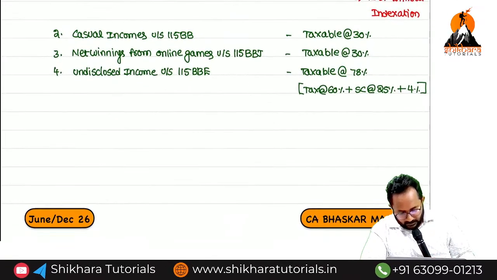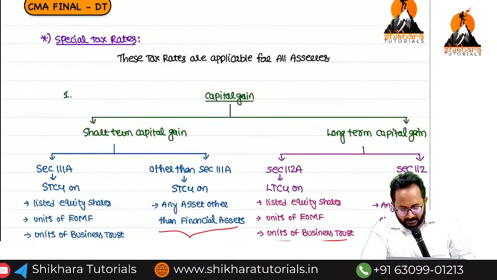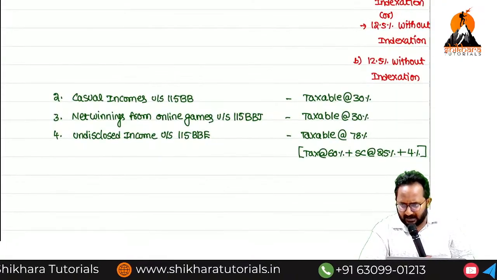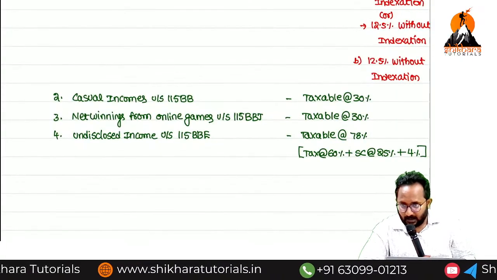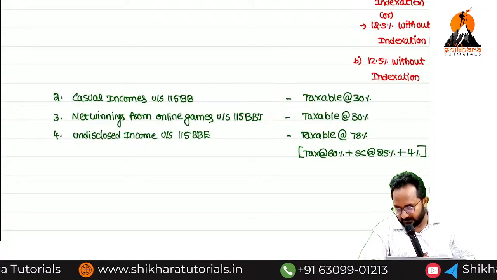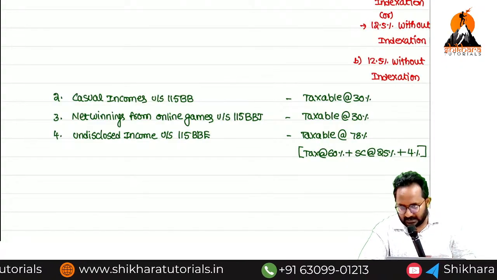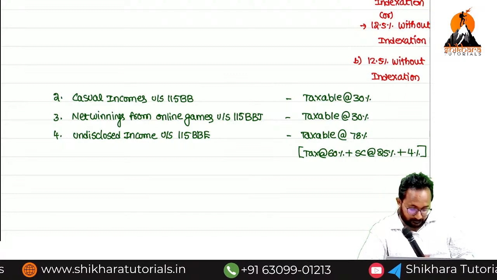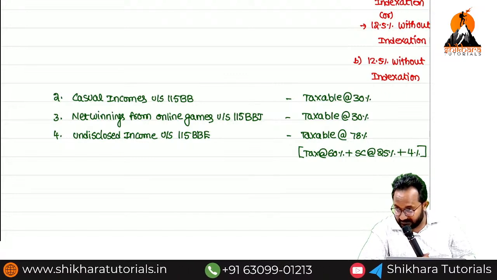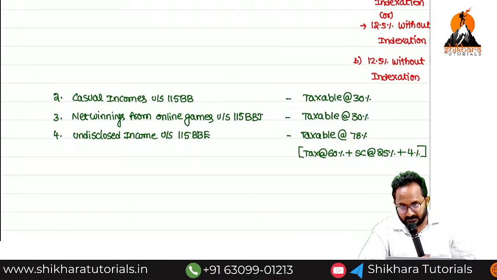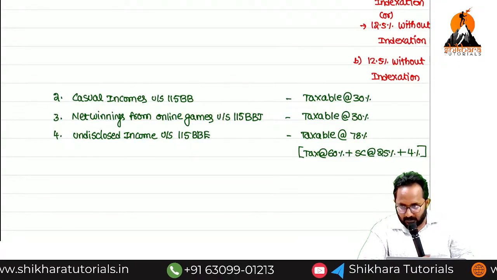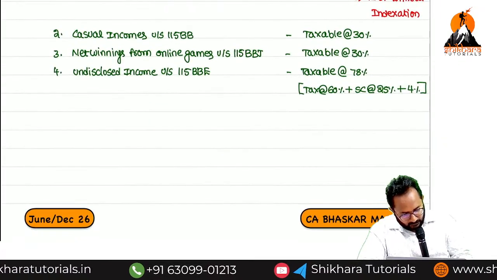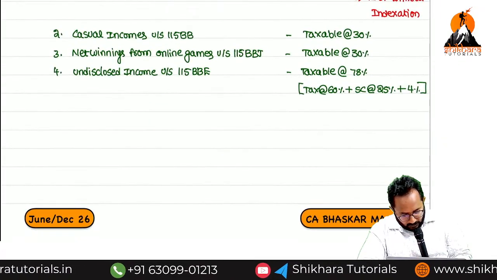Next, I want to write a few points relating to this. Many students have doubts, sir, are these the only special incomes? No. Other incomes are also special. In different chapters, we can discuss different points like cryptocurrency tax rates. These are all things in further chapters I will discuss. As of now, these 4 are enough for the basic concept. So we can discuss one more concept.